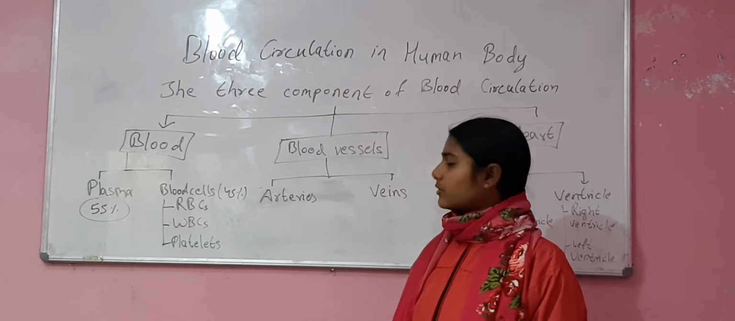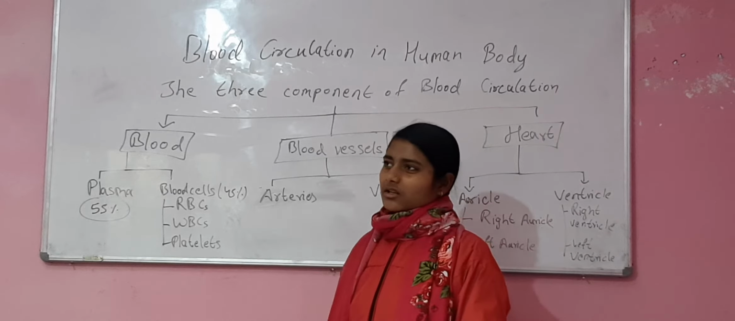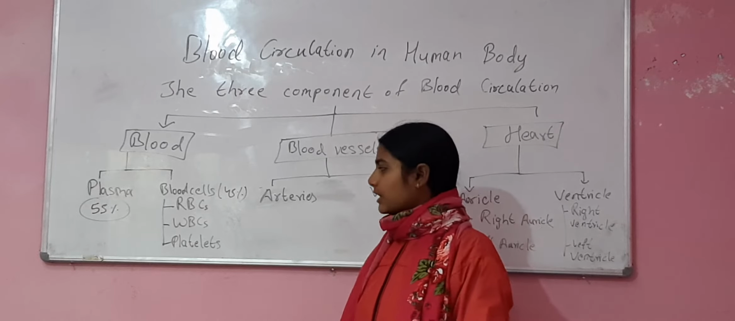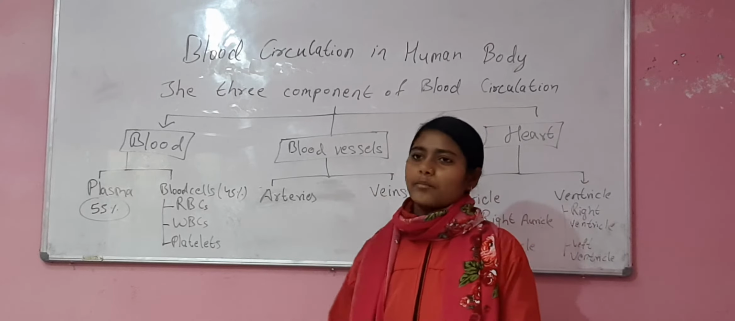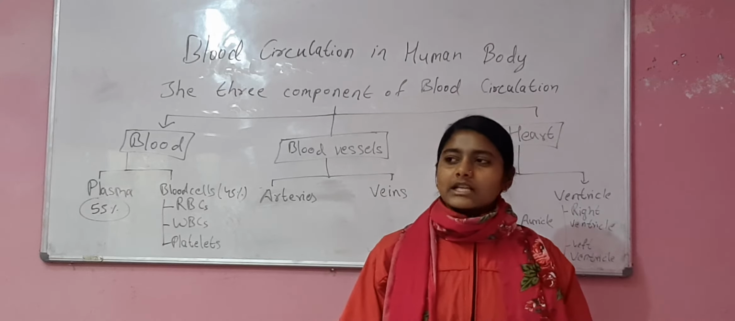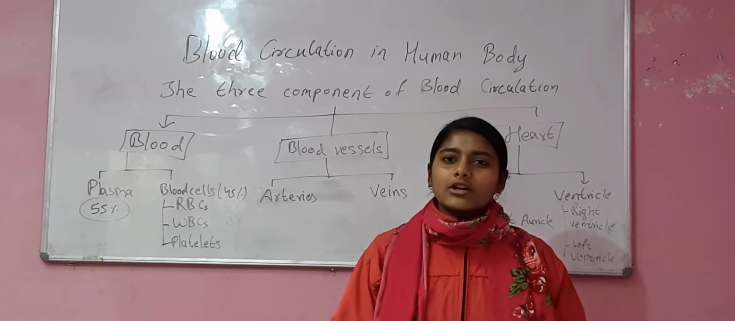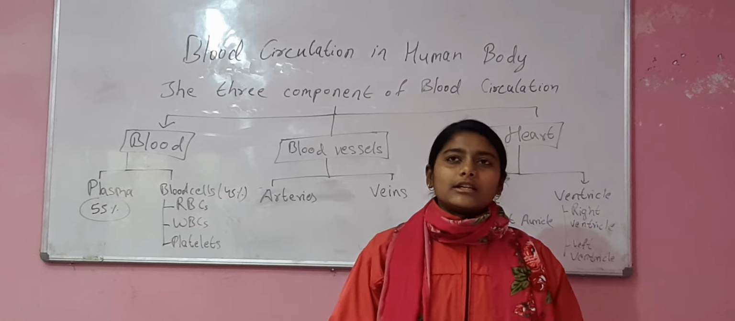Now WBC don't have a regular shape. It is irregular in shape. Similarly, platelets are the non-nuclear substance. It helps in the clotting of the body.